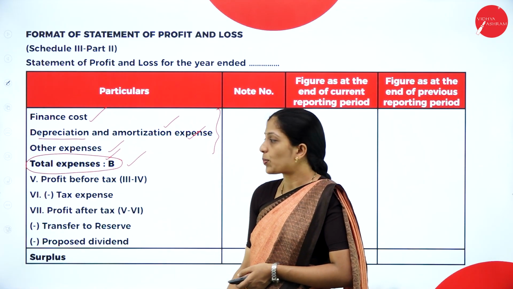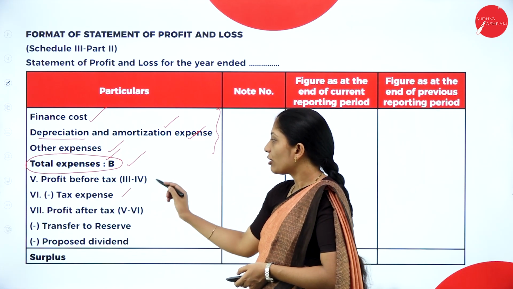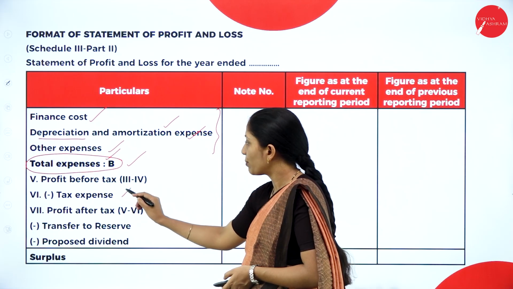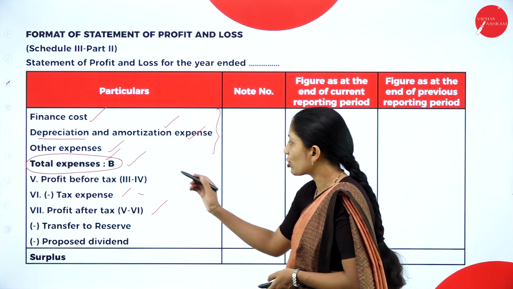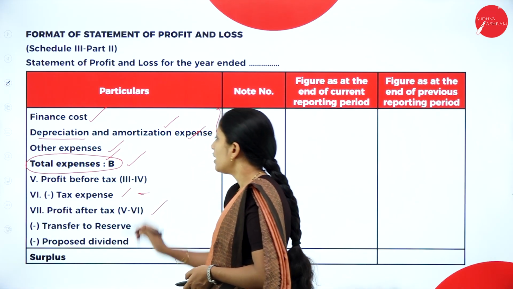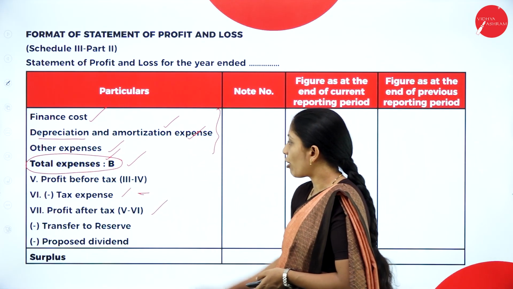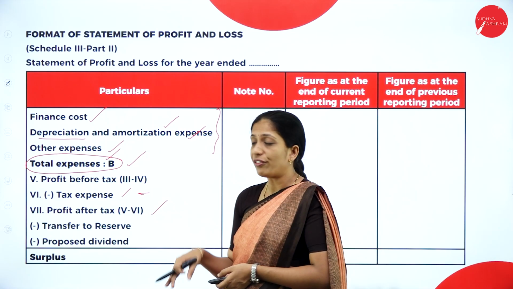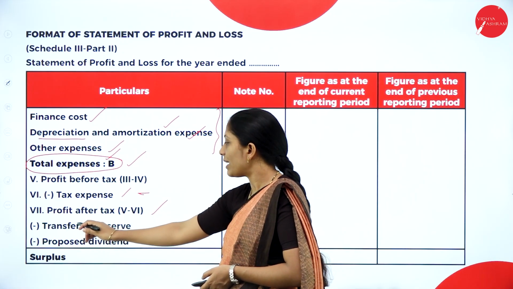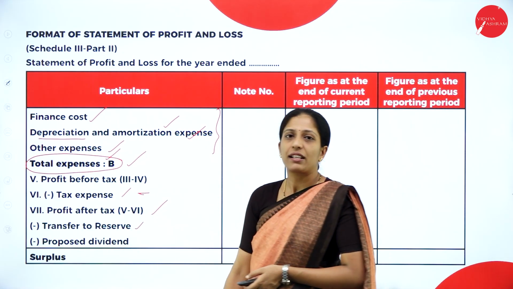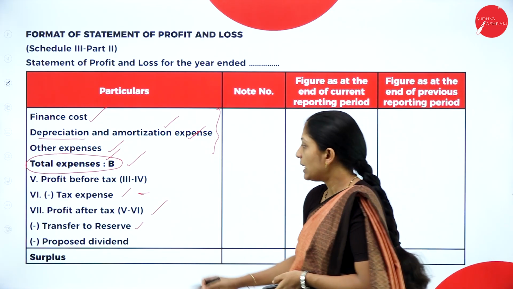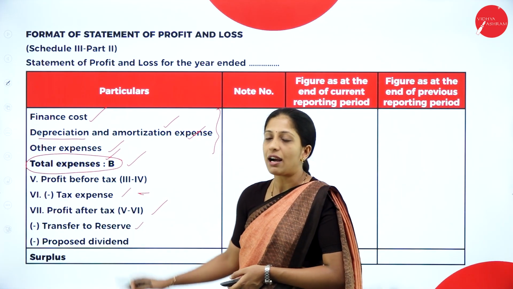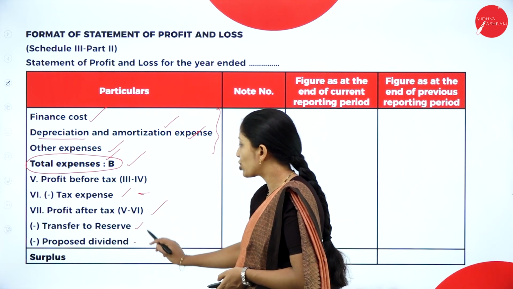Next, sixth one is tax expense. So you have to deduct tax expense. Profit before tax minus tax, you'll get profit after tax. Okay, so profit before tax minus tax expenses, you'll get profit after tax. For profit after tax, you have to deduct transfer to reserve. They might give in the question, rupees 20,000 is to be transferred to reserve. Then you have to minus from profit after tax, proposed dividend.